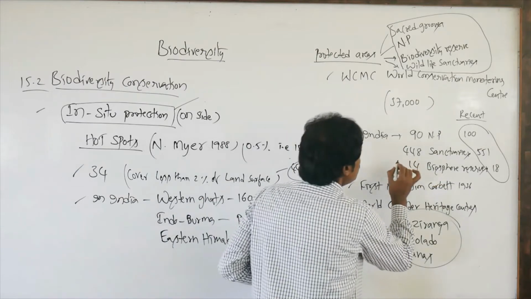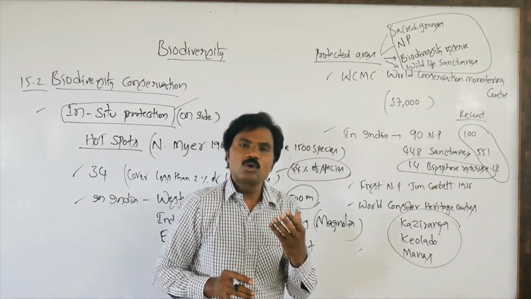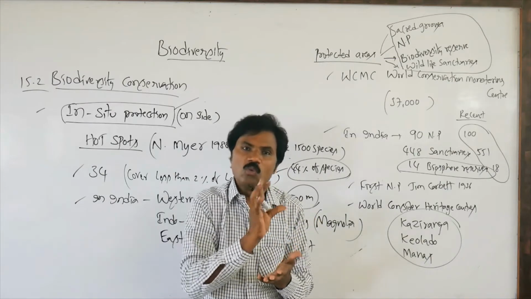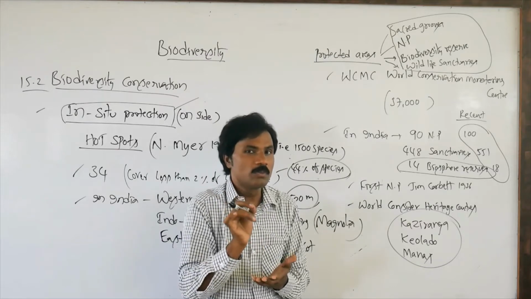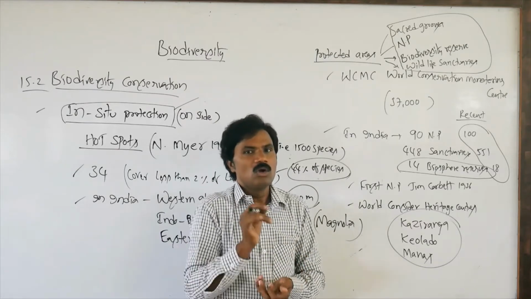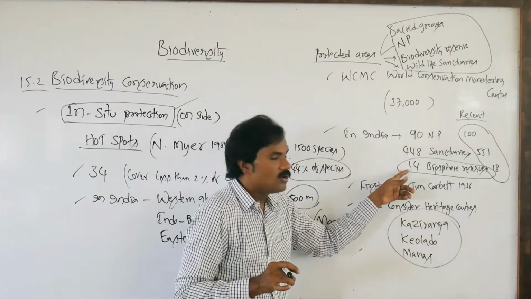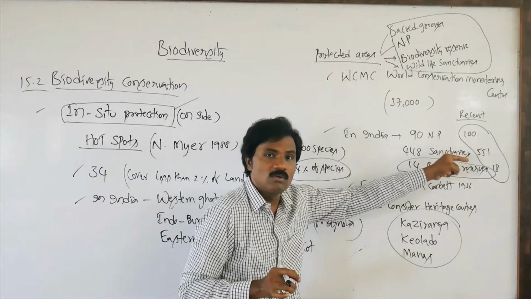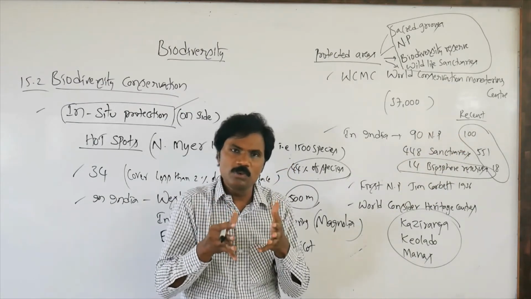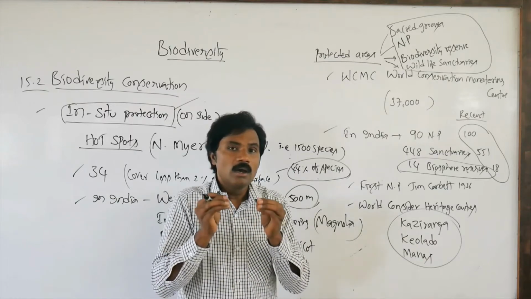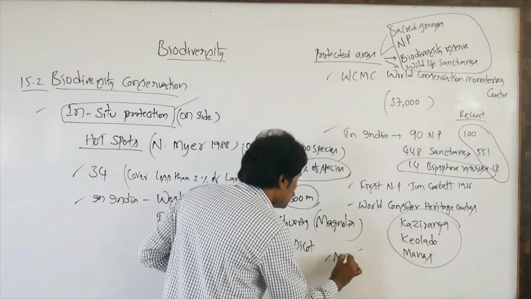Now, related to biosphere reserves: what is the total number of biosphere reserves present worldwide? 404 biosphere reserves are present. In India there are 14 according to the textbook, but recent studies give 18 biosphere reserves. But what is the important use of biosphere reserves? That is very important. It is related to the Man and Biosphere programme, MAB.